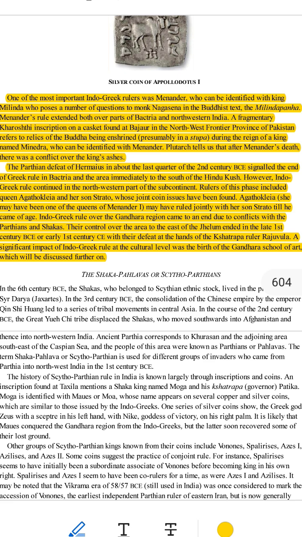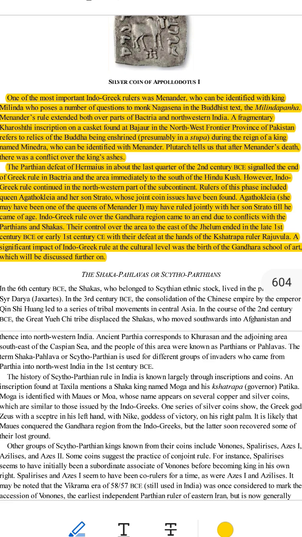What happened after Menander died? 1. End of Greek rule in Bactria. In the late 2nd century BCE, the Parthians, a group from Iran, defeated another Indo-Greek king, Hermaeus. This marked the end of Greek rule in Bactria. But Indo-Greek kings continued to rule in northwestern India for a while.